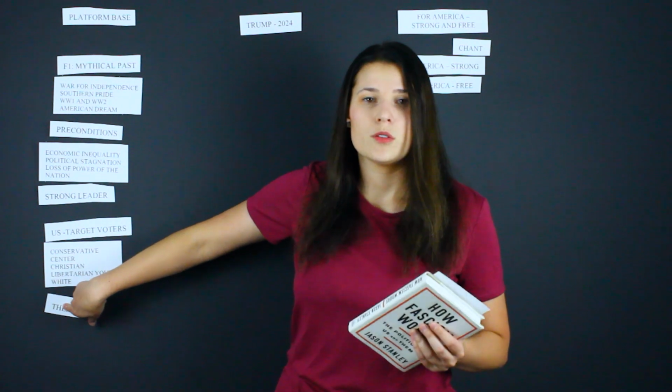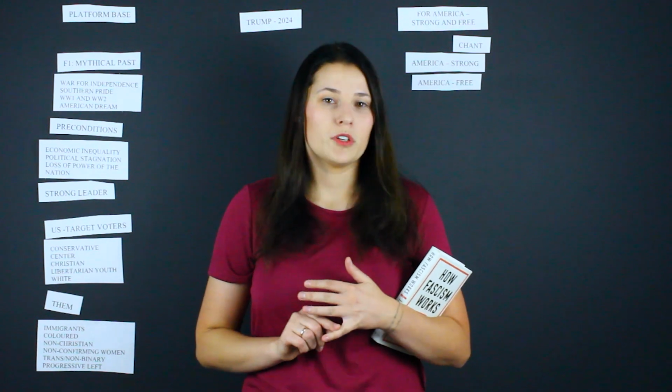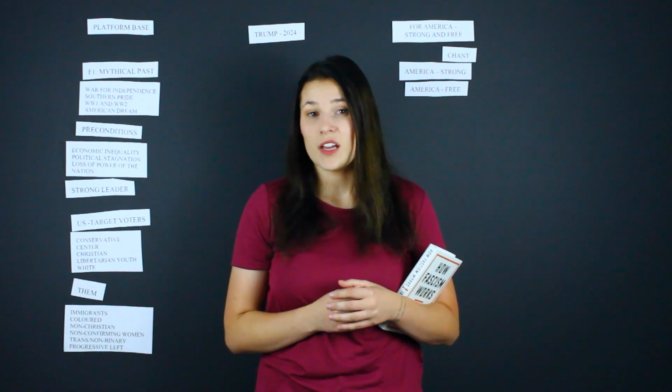And then, in case of the division, will be people who already do not vote for Trump. So in the case of the election campaign, we don't really care about those characters because they already don't vote for us. So we're looking at immigrants, specifically immigrants of color or a faith that is not Christian. We are also looking at the people of color, women who are not conforming to their women roles, and of course trans people, non-binary, and progressive left. So we will be pulling the separation between two groups in an attempt to make our voters vote for us and pull as much as we can from the center.